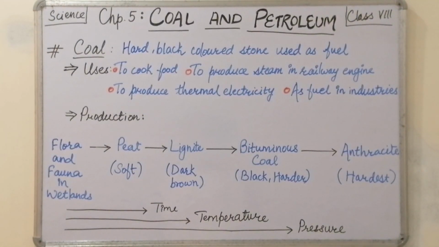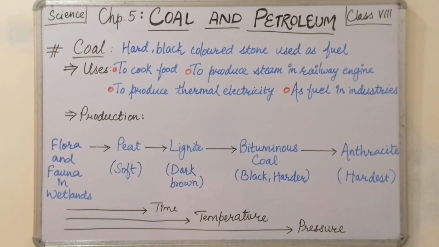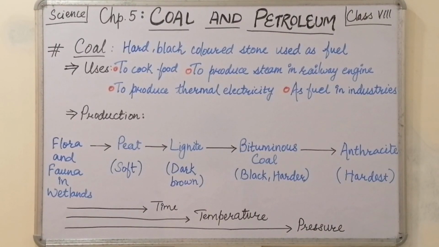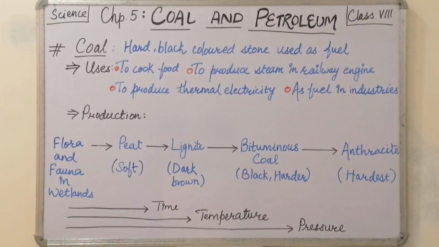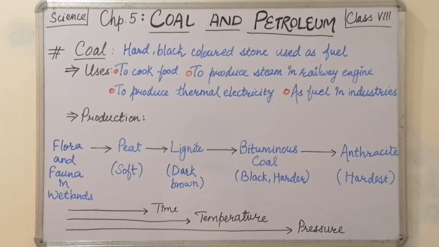Now, this coal has several uses. These uses include to cook food, to produce steam in railway engines, to produce thermal electricity, and as a fuel in industries. As we know that coal is a fossil fuel, so it takes thousands or millions of years to be formed.